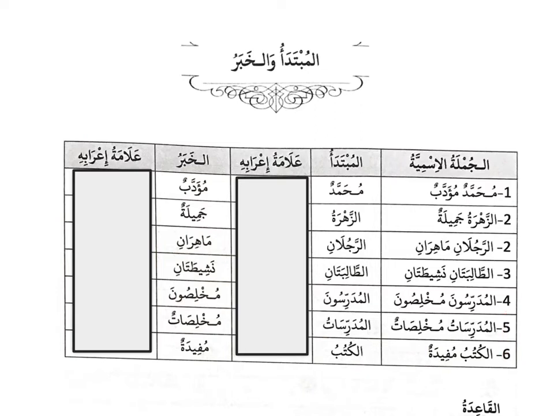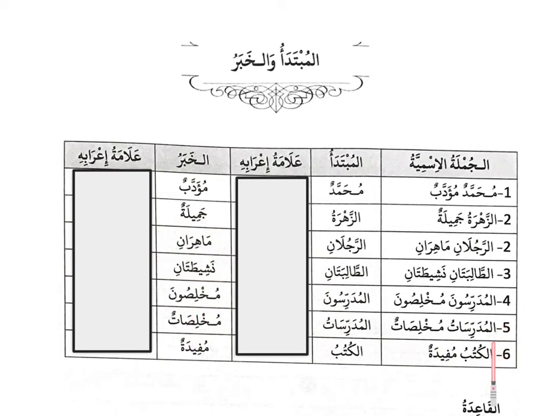Arba'a, al-mudarrisuna mukhlisuna. Al-mudarrisuna, the teachers, the male teachers. Okay, so this is our mubtada, our subject. So what about those mudarrisun? So they are mukhlisun, they are sincere. The word mukhlisun is al-khabar, or the predicate for the sentence.